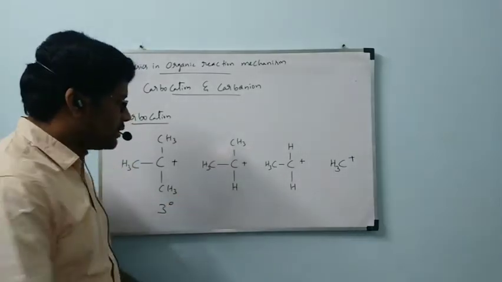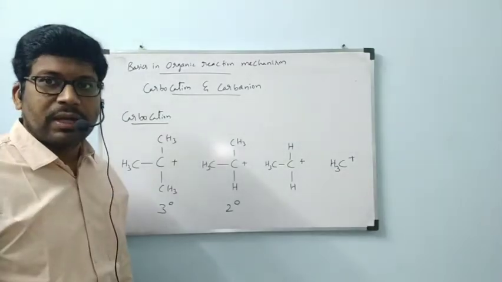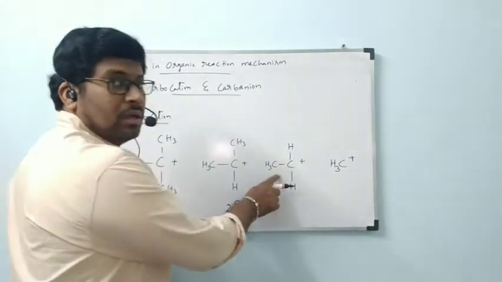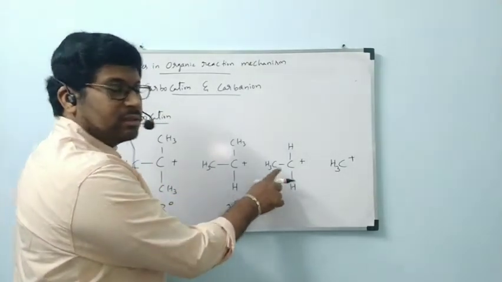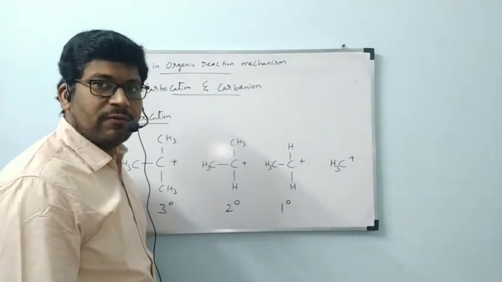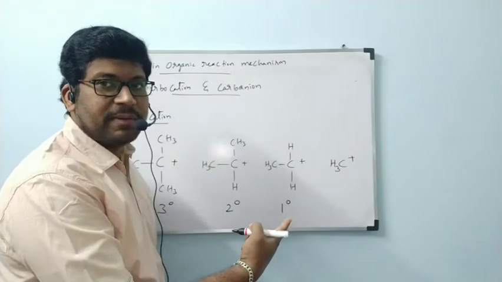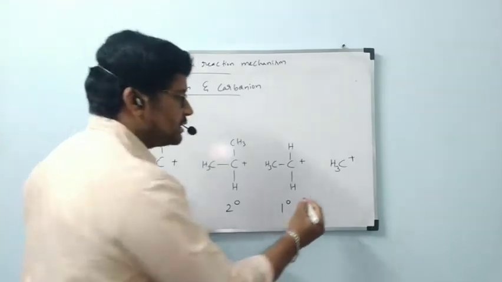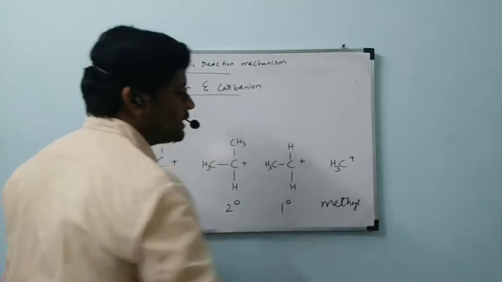Now observe here, the carbon with positive charge is bonded to how many carbons? One, two. Then this is called a secondary carbocation. This carbocation bonded to one carbon is called a primary carbocation. Primary means 1 degree. CH3 plus is not bonded to any carbon, so this is a methyl carbocation.